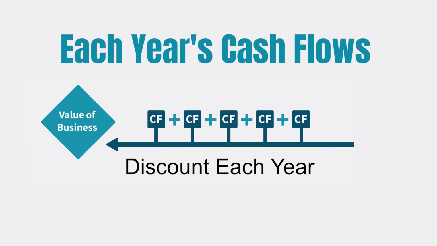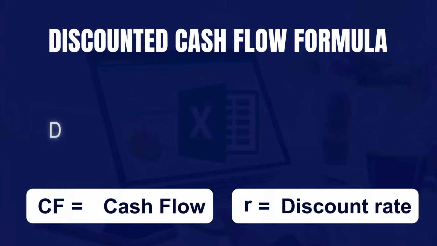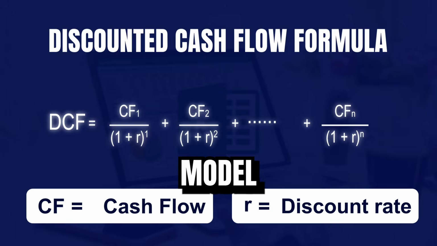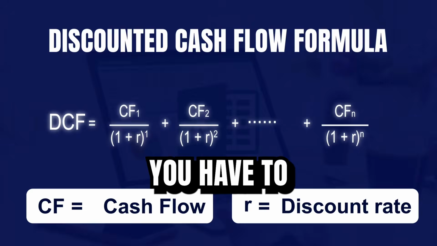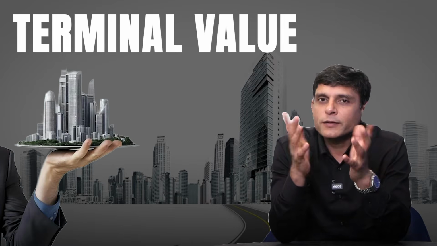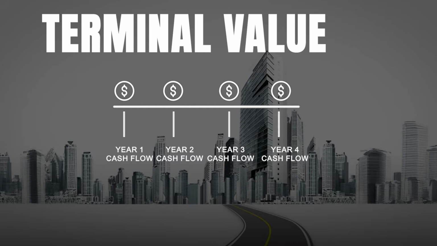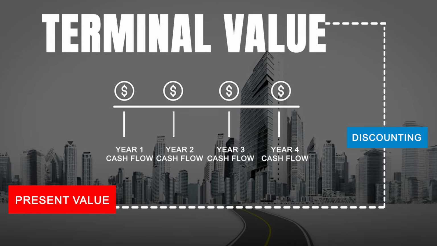flows we are discounting. Then in the third step, we will calculate terminal value because you have to do projections only for the limited period, right? For example, if you have built a 5-year model, then what about beyond 5 years? So you have to capture remaining life of the business through terminal value, right? Then we need to add all the values, right? So terminal value discounted to the present value plus all the present value of future cash flows. You will add all the values to get the enterprise value.